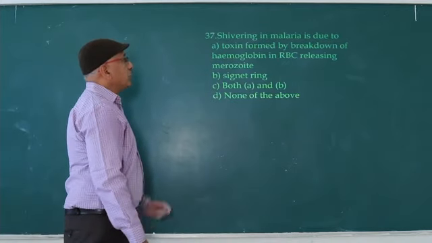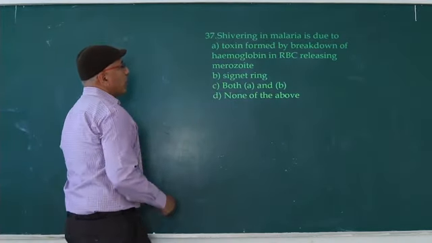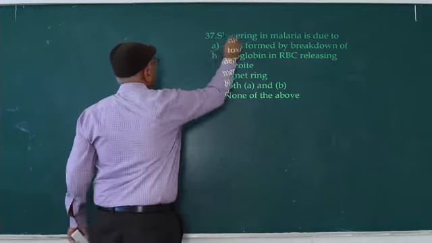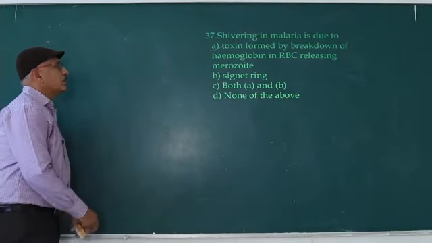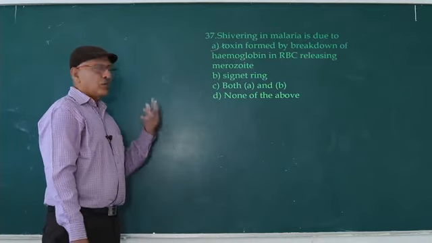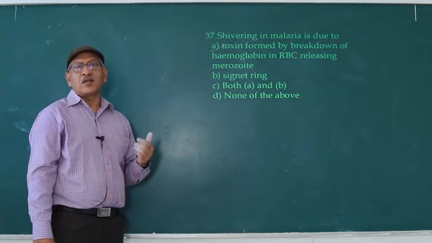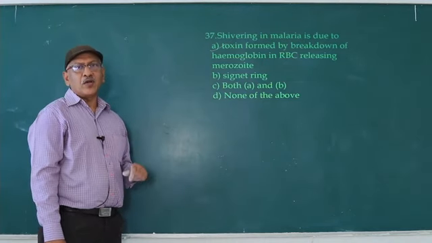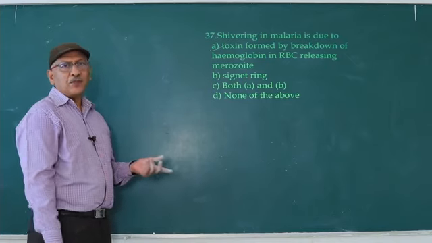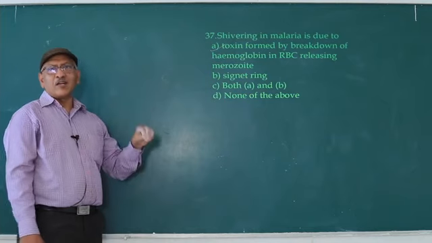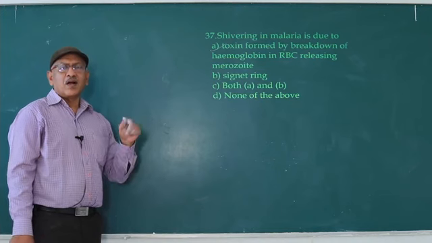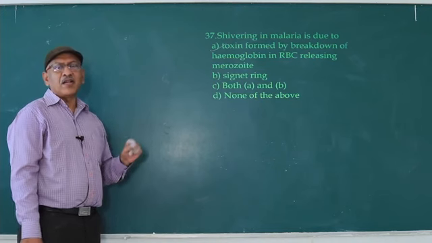Shivering in malaria is due to a toxin formed by the breakdown of hemoglobin in RBC. So how is the toxin formed? Hemoglobin is a protein. In the hemoglobin, globin is the protein and heme is the iron part. This iron part is converted into hemozoin. Hemozoin is a brown colored granule present in the cytoplasm of Plasmodium. Whenever the schizont ruptures along with erythrocytic merozoites, hemozoin is released into blood circulation and causes the malarial symptoms: chill, shivering,